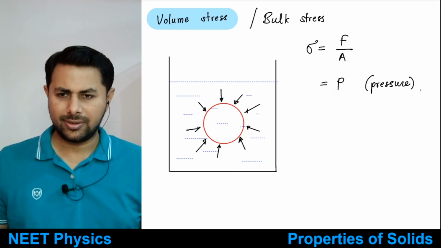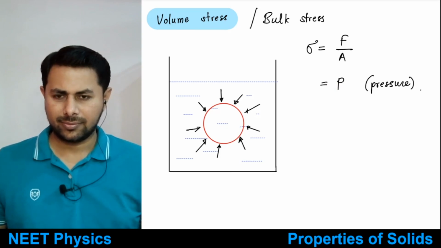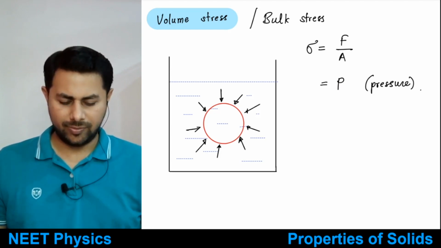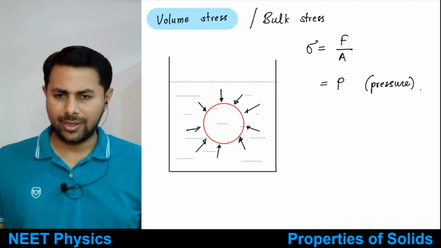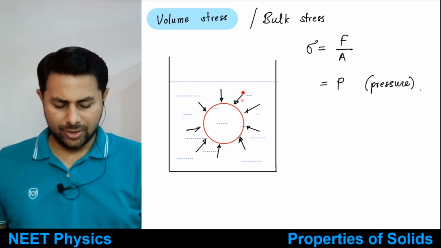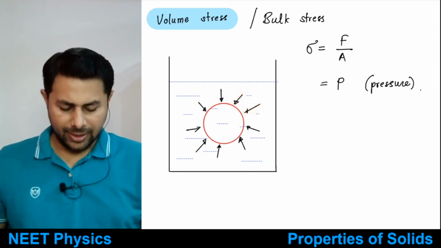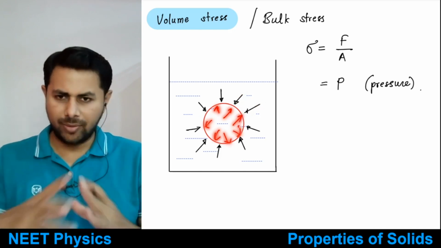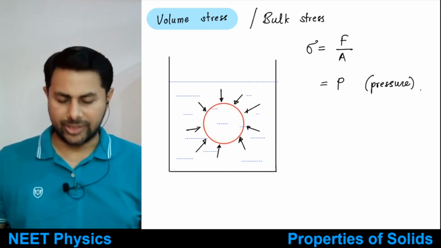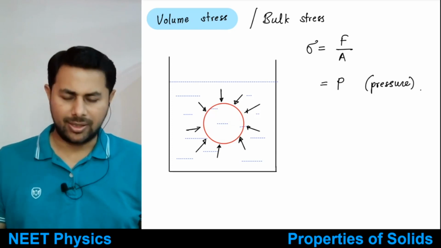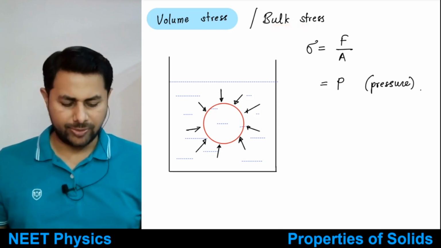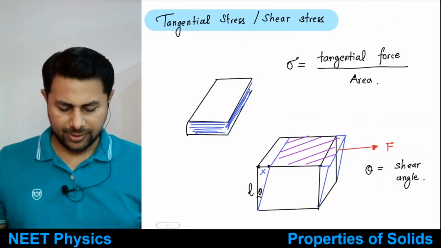This thing is clear? Okay, but what is stress? It's the internal restoring force per unit area. Whatever pressure you apply from outside, the same amount of pressure will be generated inside too. So that restoring pressure per unit area is the volume stress or bulk stress, and it will be equal under equilibrium. Okay, so this is the definition of bulk stress or volume stress. It is just pressure. Let's see the next one.